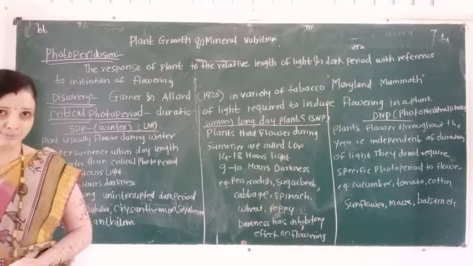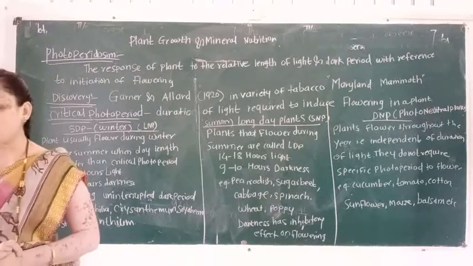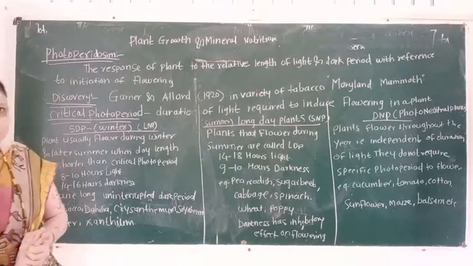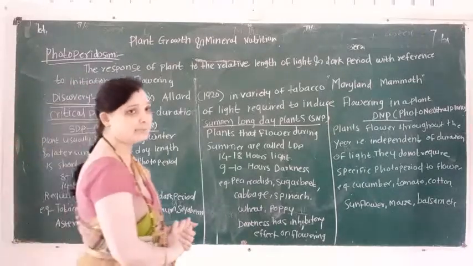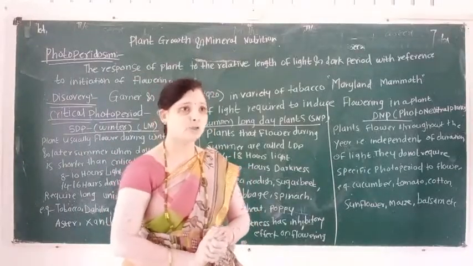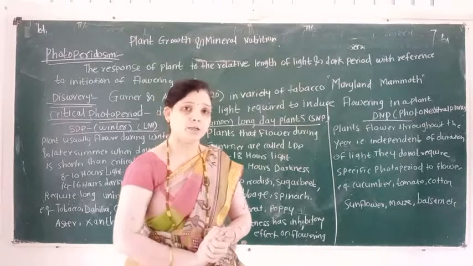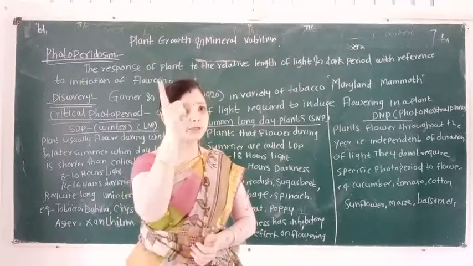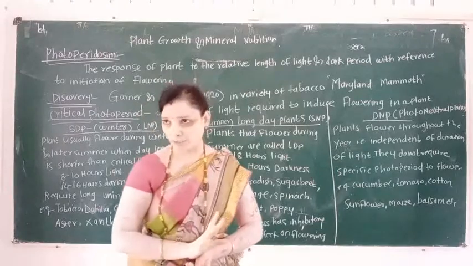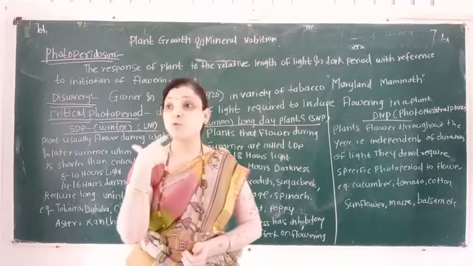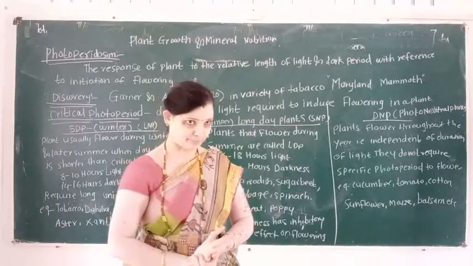For inducing flowering, environmental factors and hormonal factors have an effect. Environmental factors, that is light and temperature, cause the inducing of flowering. Light has three aspects.